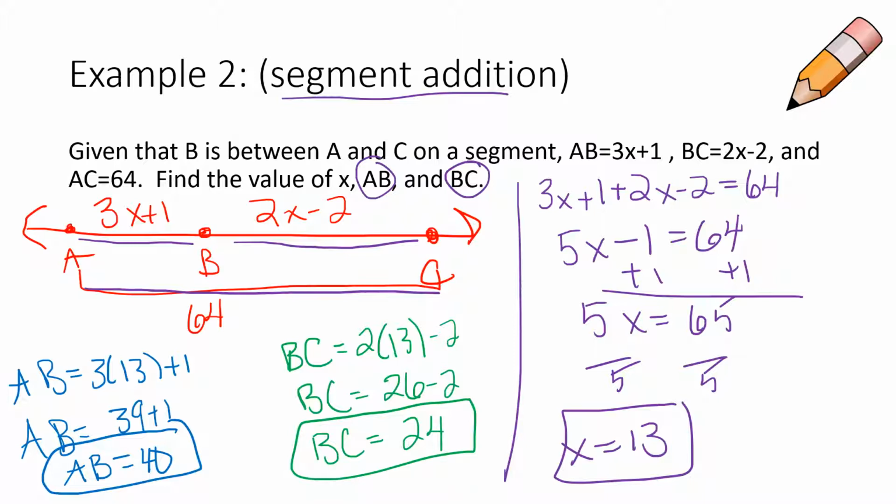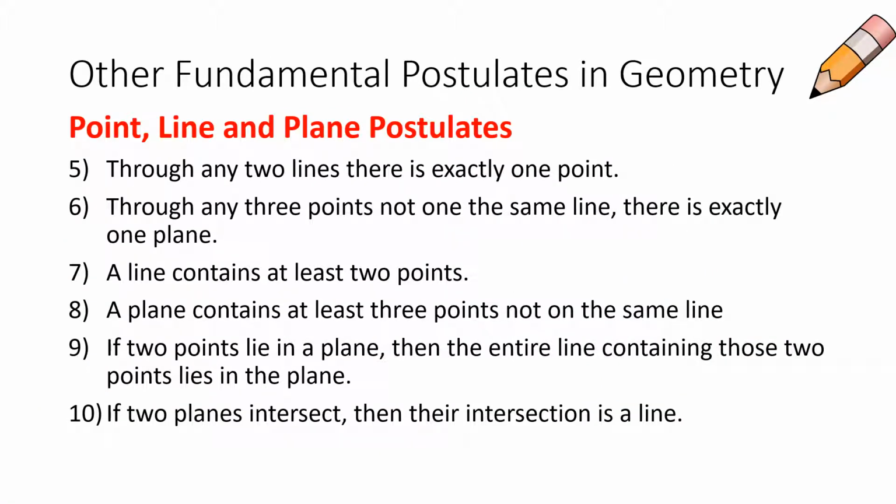And we know, if we want to double check our mental math, AB plus BC should get us to 64. So 40 plus 24 is in fact 64. So that's example number 2 for you. And then here's the last slide for today, is other fundamental postulates in geometry. So remember, postulates are things that we don't have to prove. We'll talk about theorems in the future. I just wanted to explain in this video the difference between the two.